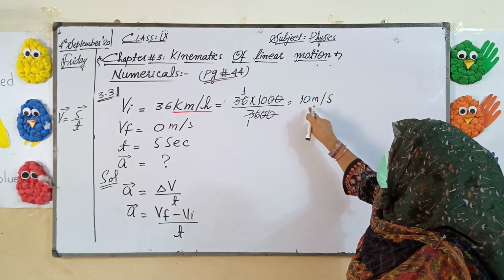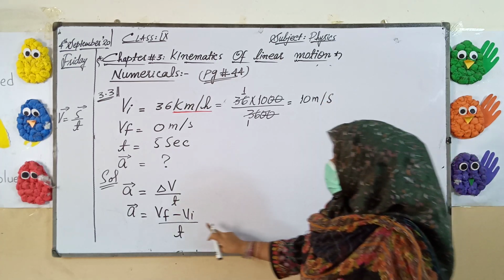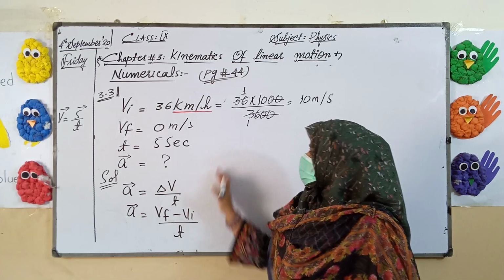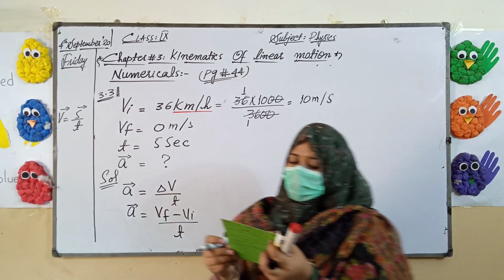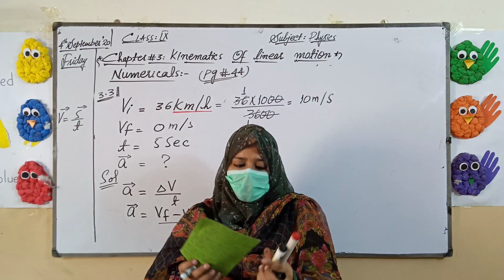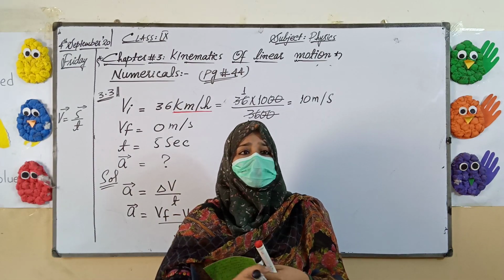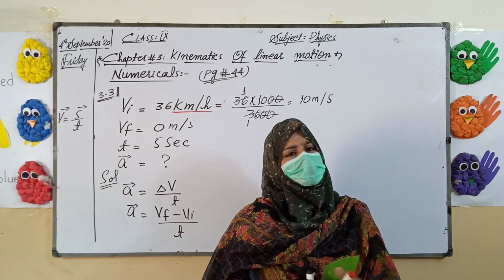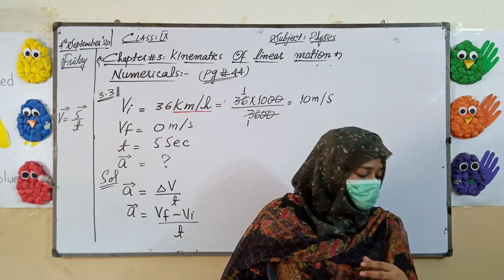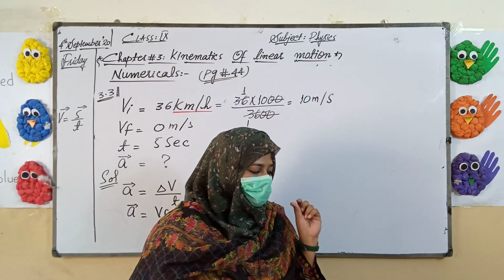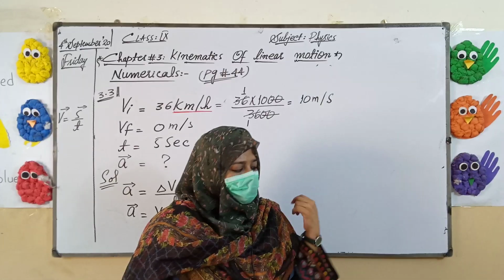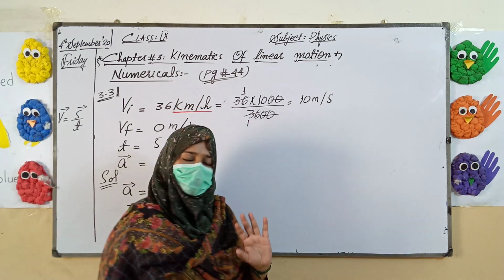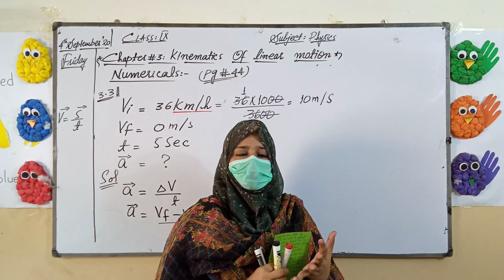Now you will put this initial velocity, 10 meter per second, in your formula, then you will get your answer for the acceleration. Similarly 3.4 is the same, 3.5 is the same, but the second part of 3.5 I will solve in my next class. I will solve that question myself in the next class. So just do 4 and 5. Yes, 3 you will solve yourself, 4 and 5 you will solve yourself, and your homework is also here.